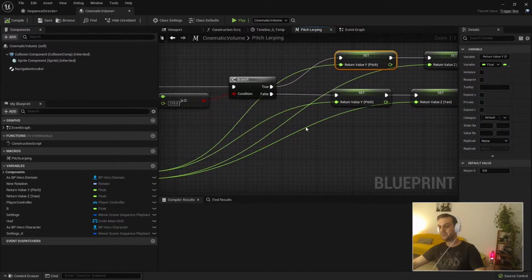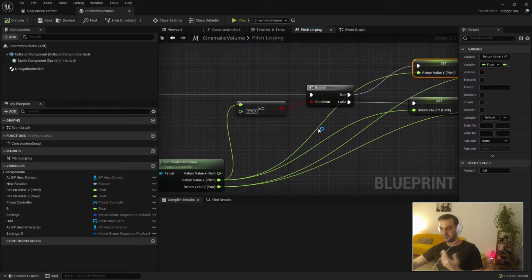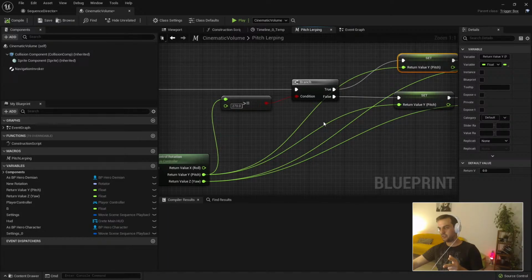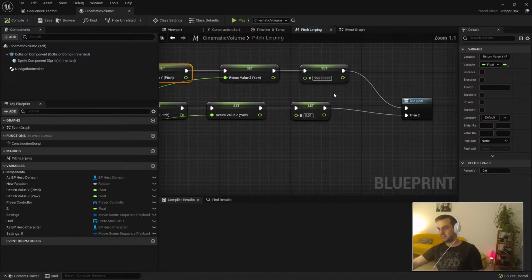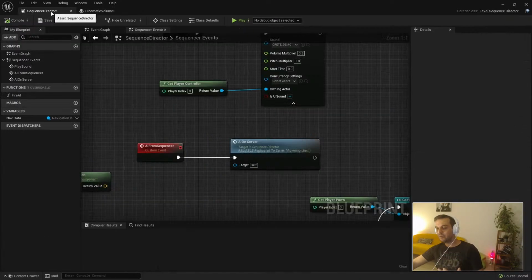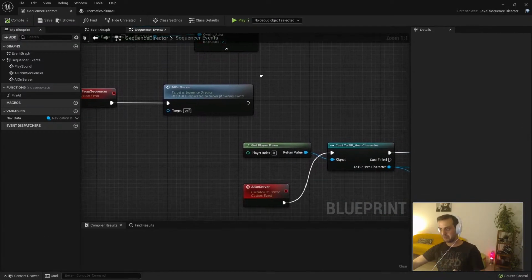The camera is going to do a beautiful 360 degrees, and the people are going to feel dizzy, and it's strange, and it's bizarre, and it's not cool. So we need to split if you are looking up and down, and then lerp to 0. You can see here the magic: 001 and 359. Is it the cleanest solution? Maybe not. Does it work? Oh yeah, it works. So that's what matters. It's working.